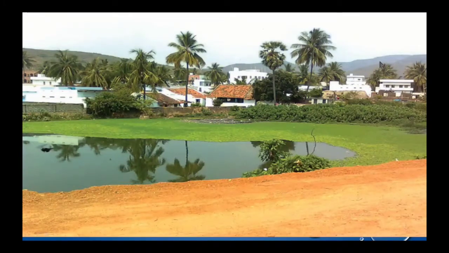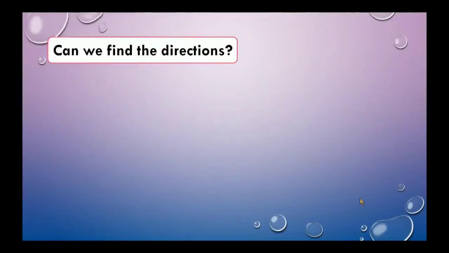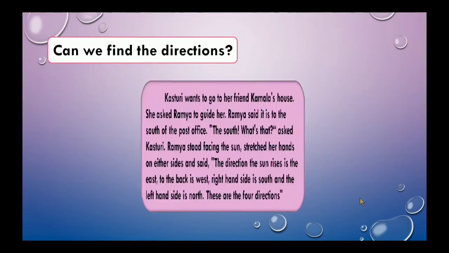Here we can see mountains and different types of houses, pakka houses, kutcha houses, etc. Here we can see a road. Can we find the directions?